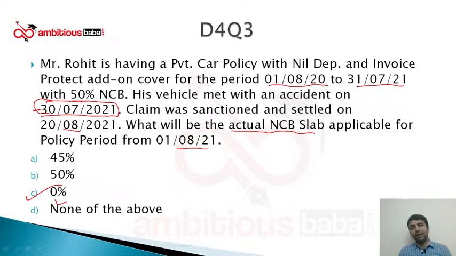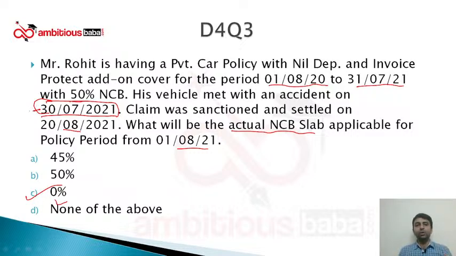Suppose, now taking a practical scenario, a customer generally renews a policy 15 days in advance or 10 days in advance, and on 15th of July he is not aware that his vehicle will meet with an accident on 30th of July. So he has not declared any incorrect fact, okay. It is unfortunate that just 1 day before renewal the vehicle has met with an accident.